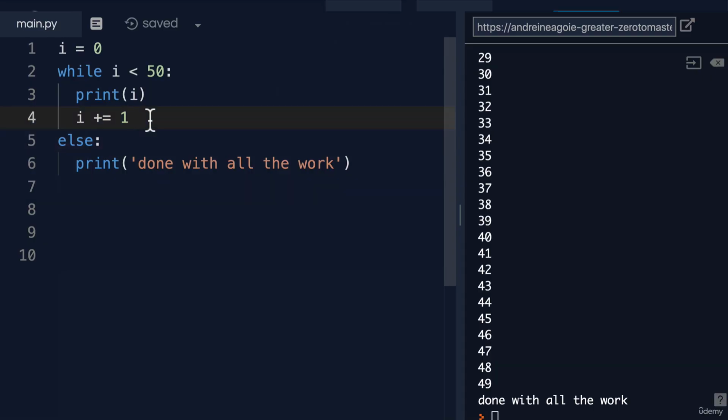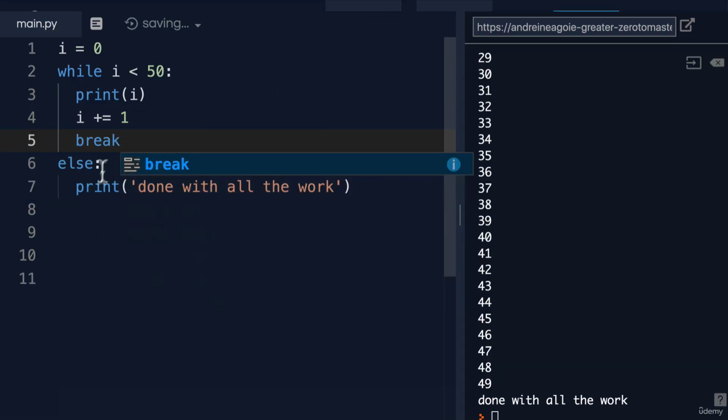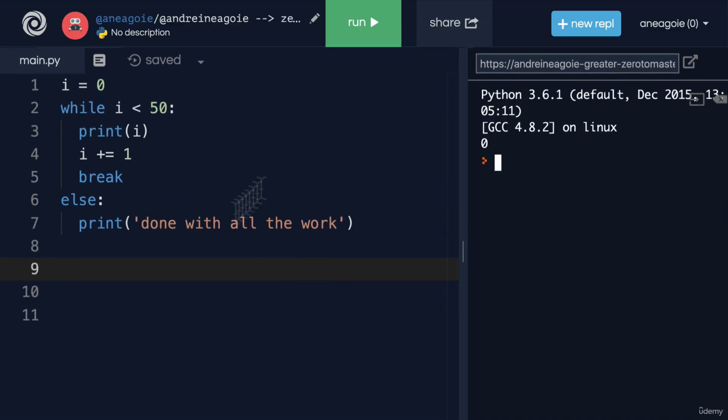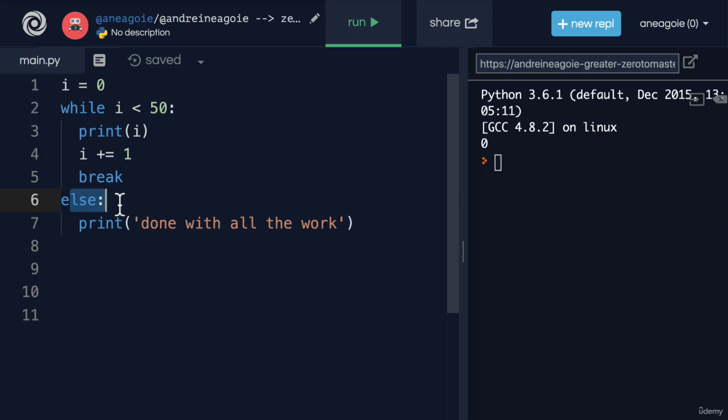That is, if we added, for example, a break statement here, and I click run, you'll see that the else statement does not print. And that is because the else block will only execute if there isn't a break. That is, if the while condition turns to false, then it's going to keep going and do the else. But if there is a break, it's going to break out of this whole thing and go to the 8th line.